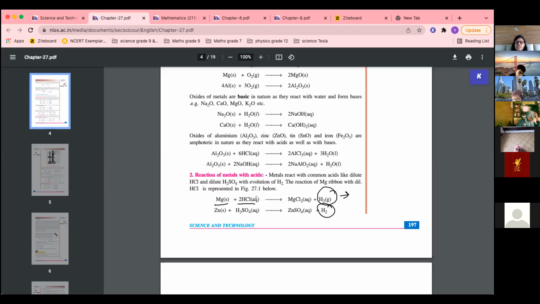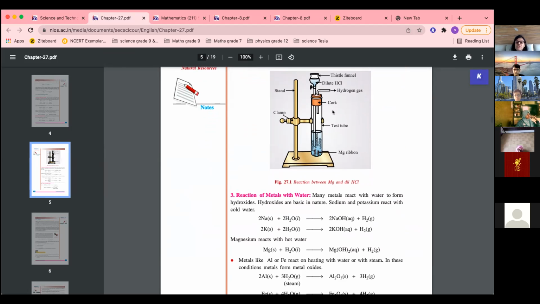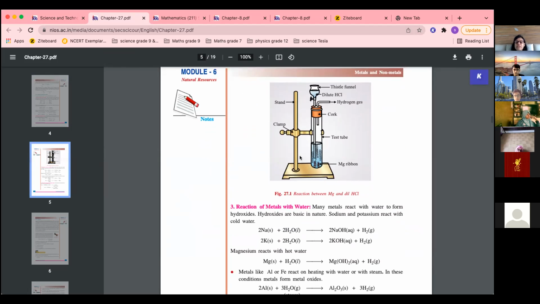So magnesium plus hydrochloric acid gives magnesium chloride plus hydrogen. It burns with a pop sound. Remember that? A burning splinter or burning matchstick burns with a pop sound. This reaction we have already done, and I'm not going to repeat it. You have seen a video also of how a metal reacts with acid. Gas is produced.